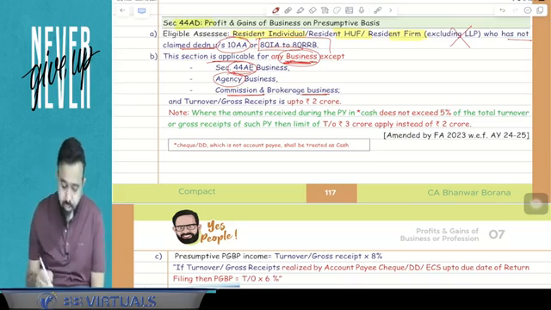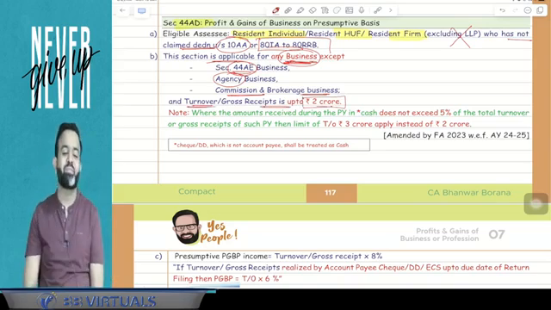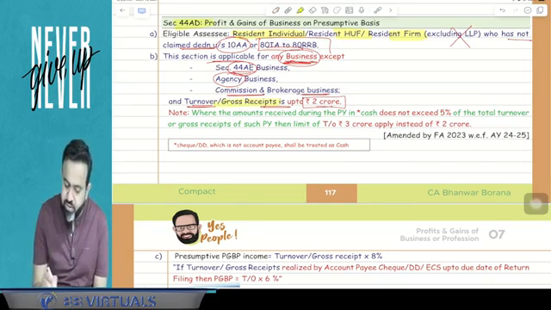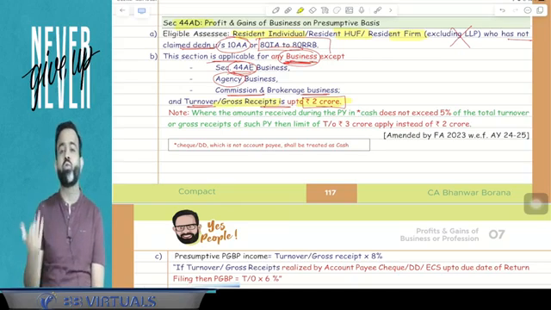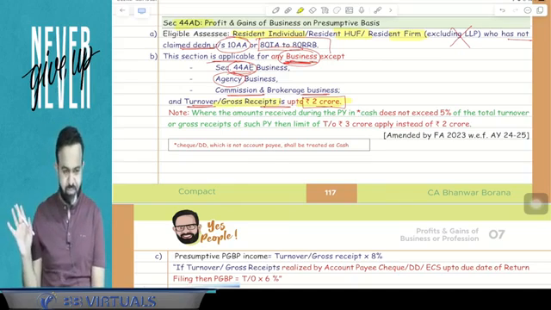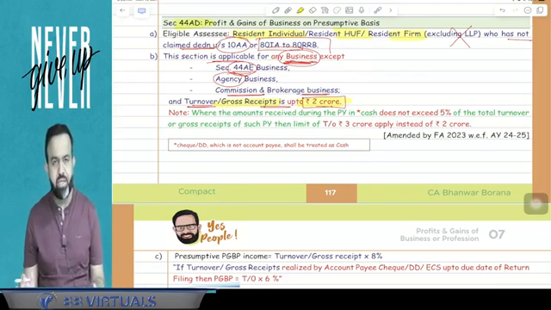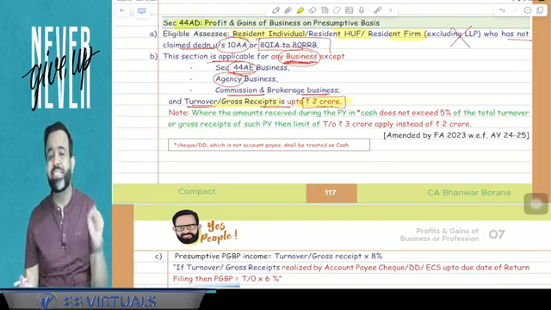And 44AD is applicable only if your turnover or gross receipt is up to 2 crore rupees. Means if your turnover or gross receipt is up to 2 crore rupees, then only this section is applicable. If your turnover or gross receipt is more than 2 crore, then this section is not applicable. So what I am saying is, try to understand all people. This section is applicable in case of resident individual, HUF, partnership firm, and you are engaged in the business.